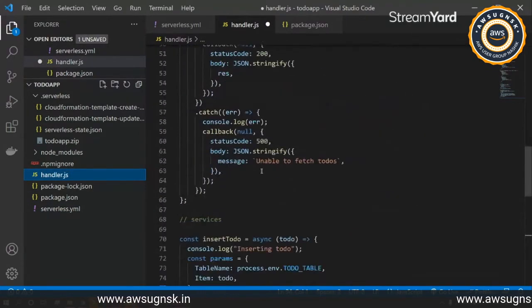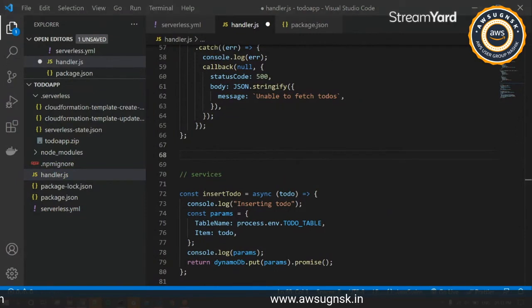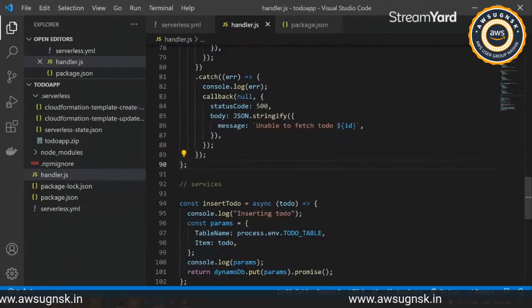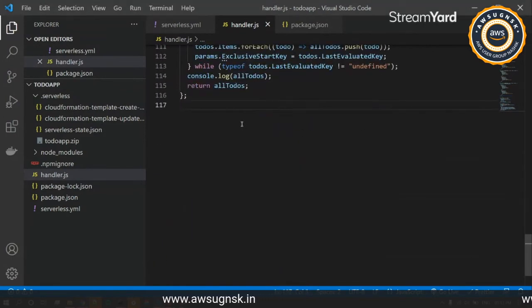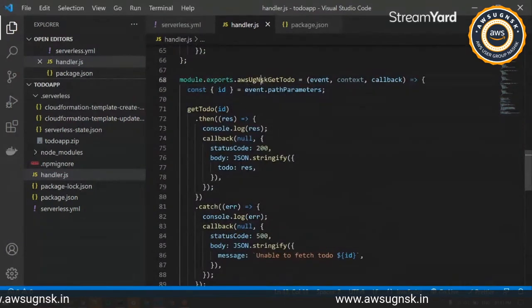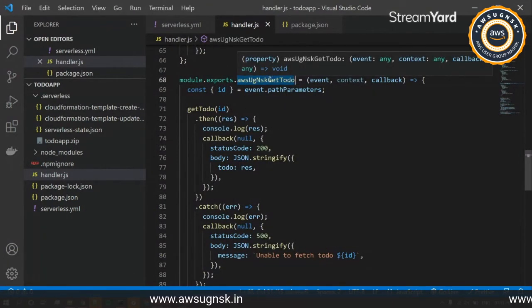So I'll just quickly copy and paste the get single to-do handler. Okay, and I'll copy this service as well and paste it over here. So we'll go through the AWS region, getting a single to-do.